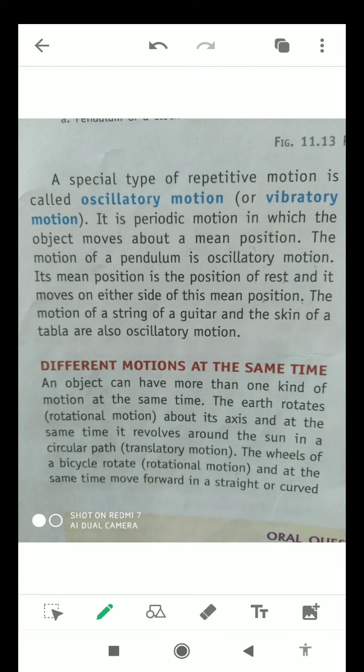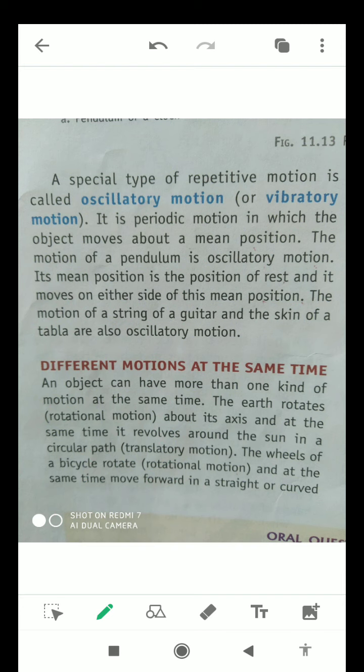Okay, students. Now I will tell you about different motions occurring at the same time. An object can have more than one kind of motion at the same time. The earth rotates, that is the rotational motion, about its axis, and at the same time it revolves around the sun in a circular path. So it is a translatory motion also.